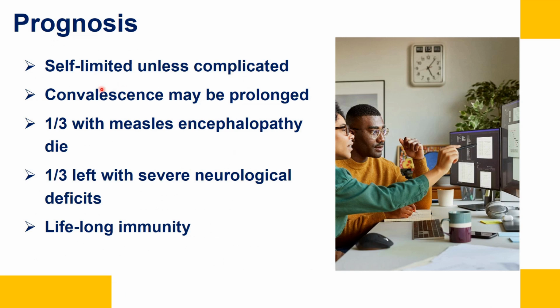Prognosis: it is a self-limiting disease and has a good prognosis unless it is complicated. Complication occurs only if they have those risk factors. Convalescence may be prolonged sometimes, and 1/3 of the measles patients die because of encephalopathy, and 1/3 have severe neurological deficit if they survive. And once you acquire a measles infection, the immunity is lifelong. You will not get measles a second time.